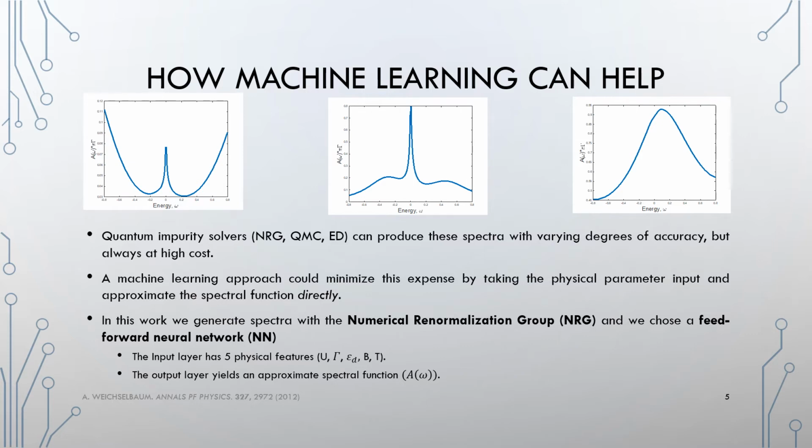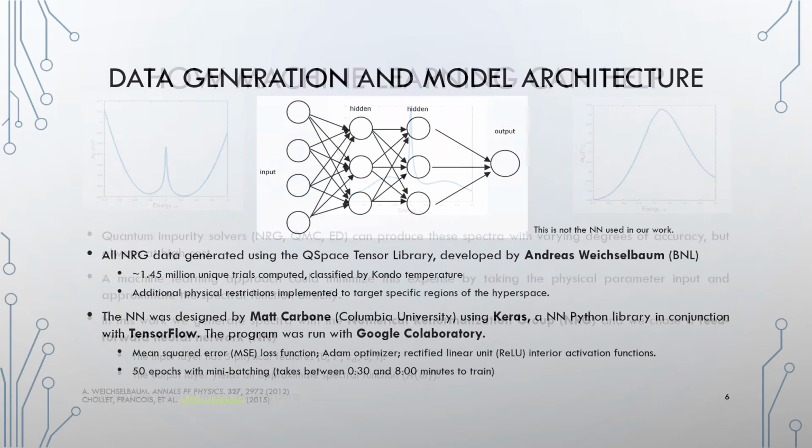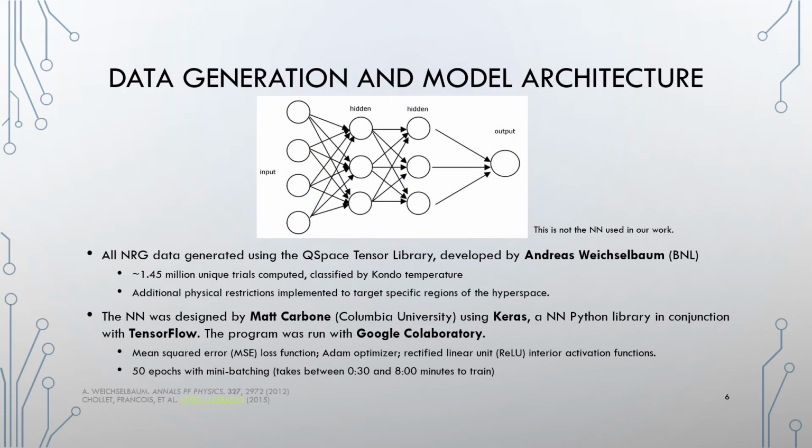And we chose a feed-forward neural network due to the highly nonlinear relation between the input parameters and the output. Again, the input layer will have 5 physical features, and the output layer will be this spectral function, or an approximation to it. To generate our data, we use the QSpace tensor library developed by Andreas Weichselbaum at Brookhaven National Lab. We generated 1.45 million unique trials, and we classified them by Kondo temperature.